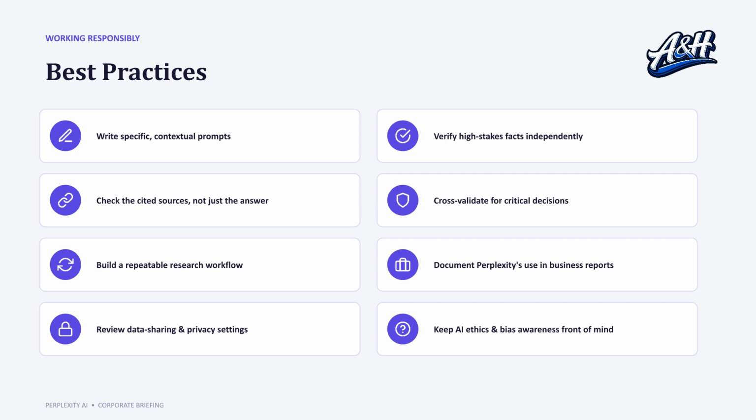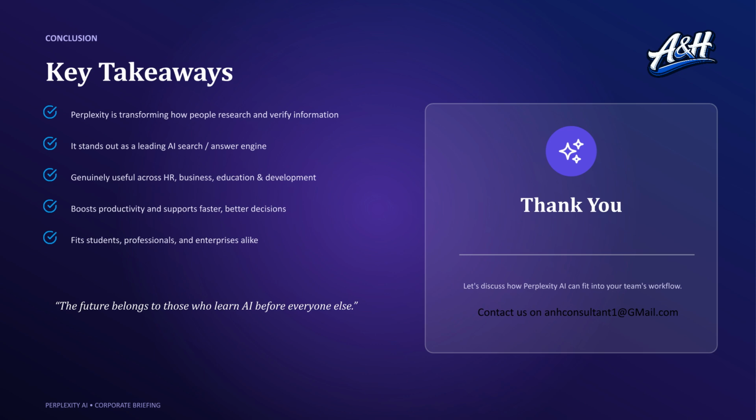Looking ahead, the roadmap for Perplexity points toward autonomous AI agents, deeper enterprise integration, and specialized research modes tailored for the finance, healthcare, and education sectors. To work responsibly, always verify critical facts, document your use of the tool in reports, and remain mindful of ethics and bias.